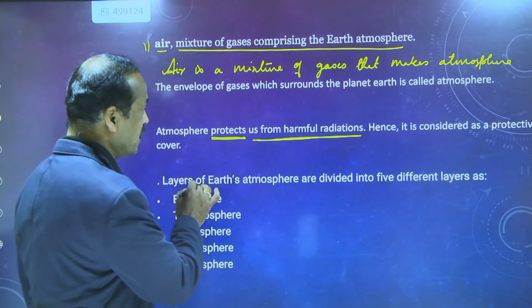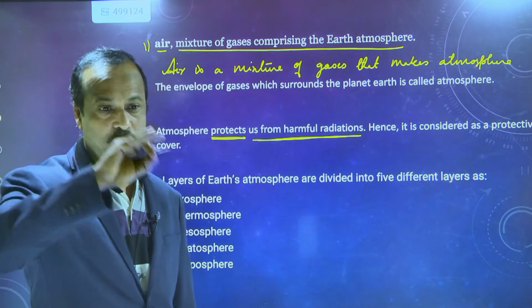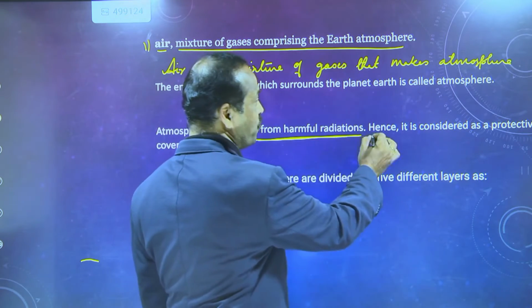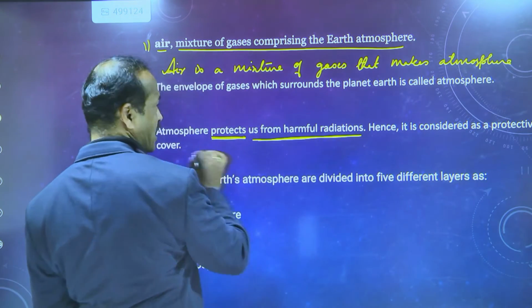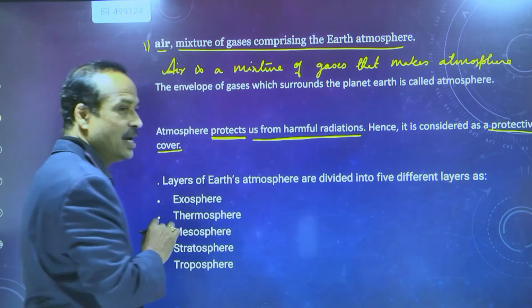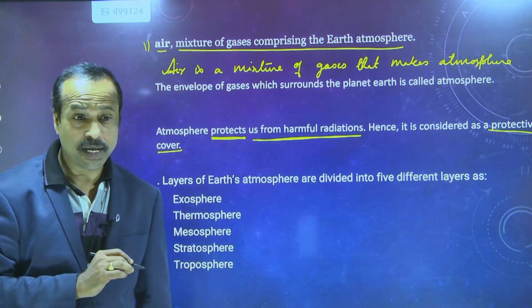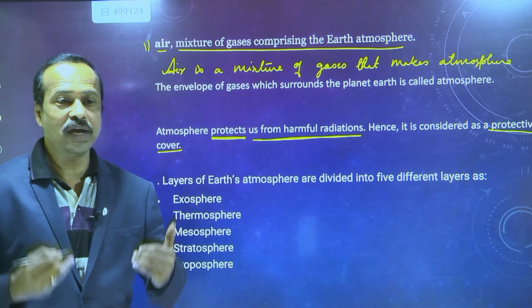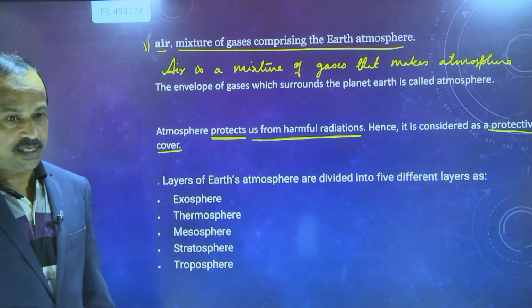In the atmosphere, an ozone layer is there. This ozone layer protects us from harmful radiations, and hence the atmosphere is called a protective cover. So the atmosphere is protecting us, and that is why we are happily living on the Earth.